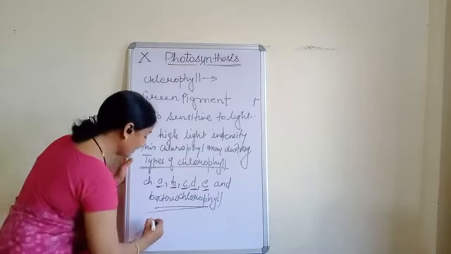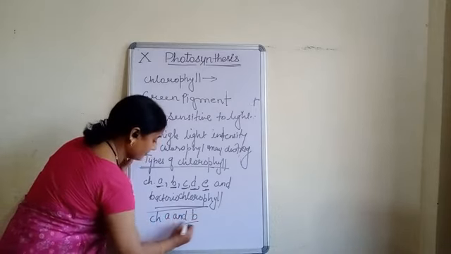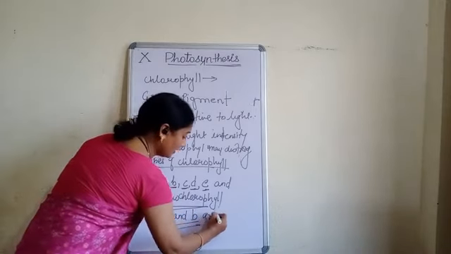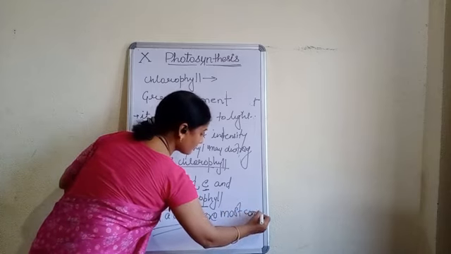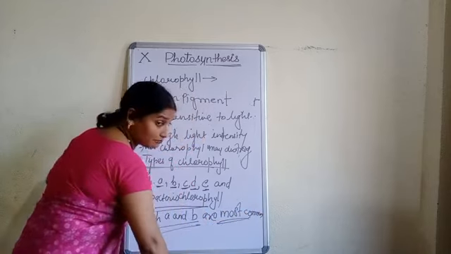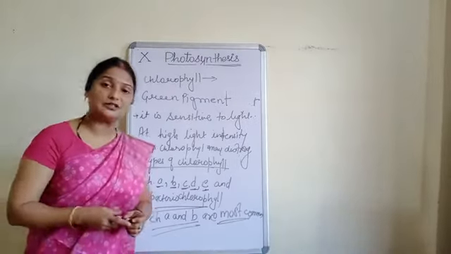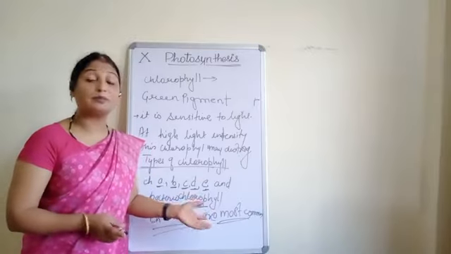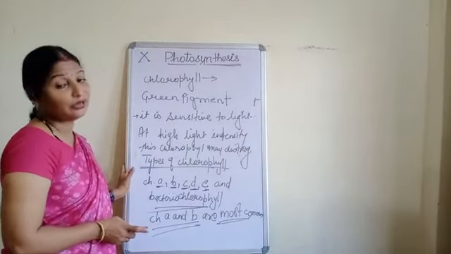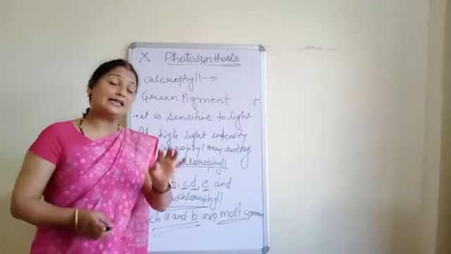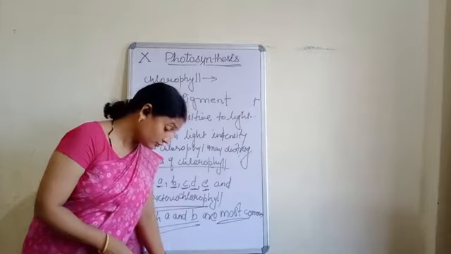Out of that, chlorophyll A and B are most common. Most common, A and B. Rest is found in different kinds of plants. That is not part of our course. Okay. So this is all about chlorophyll, chloroplast, definition of photosynthesis as well as the importance of photosynthesis.